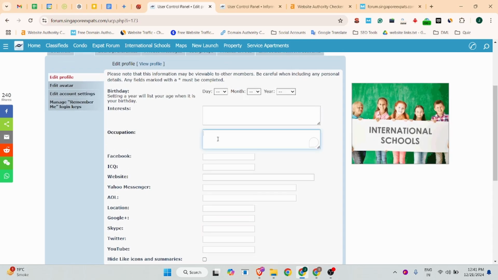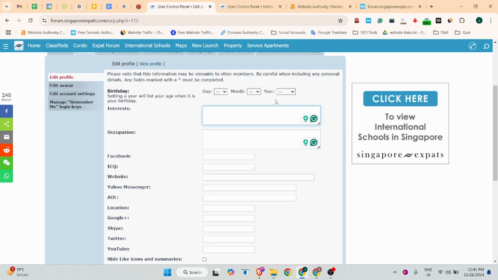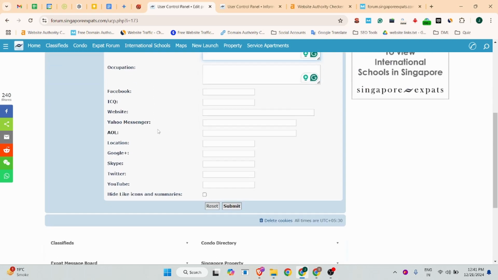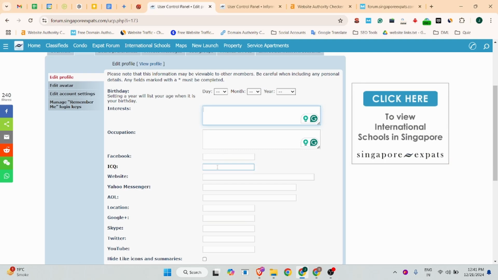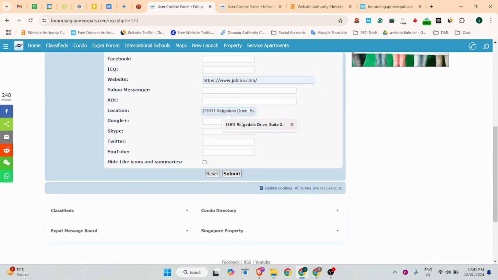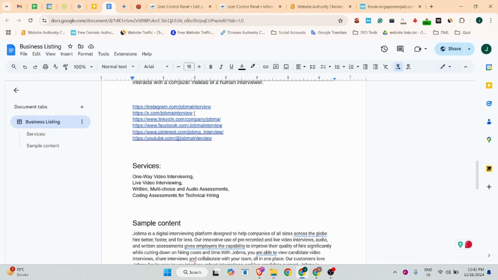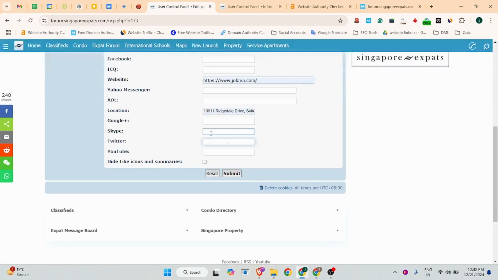There you can add your occupation, your interests, your birthday or date of birth. But since we are creating a profile for the company, make sure you avoid all those things. Only add your website URL. There I can add my website URL. For location, you can add your location. Then Twitter, YouTube, and Skype. There you can add your Twitter username, rather than using the whole URL. This is X, okay, so there we can use only the username. I can include my username.